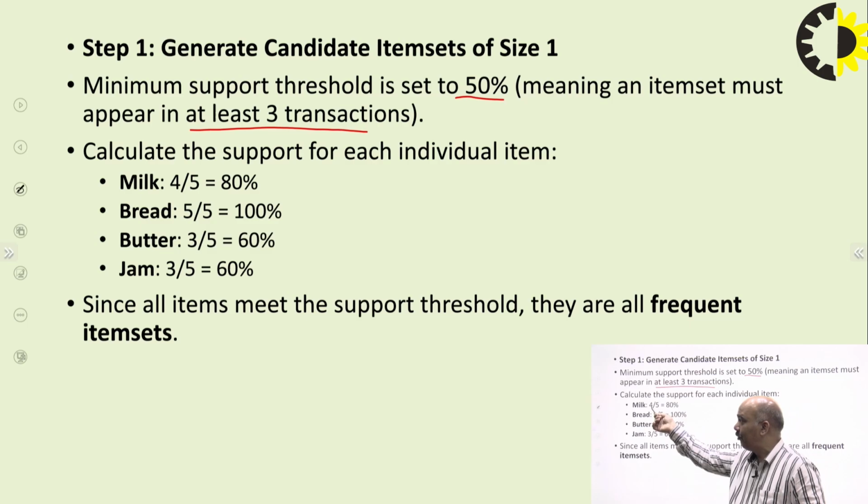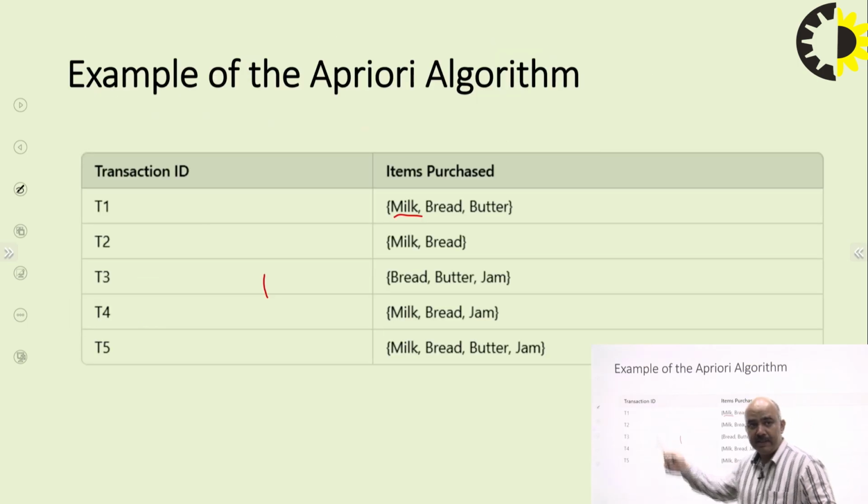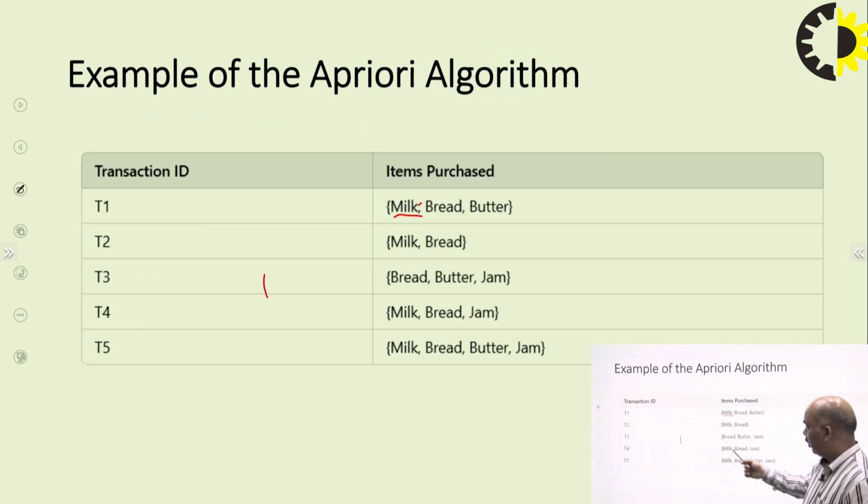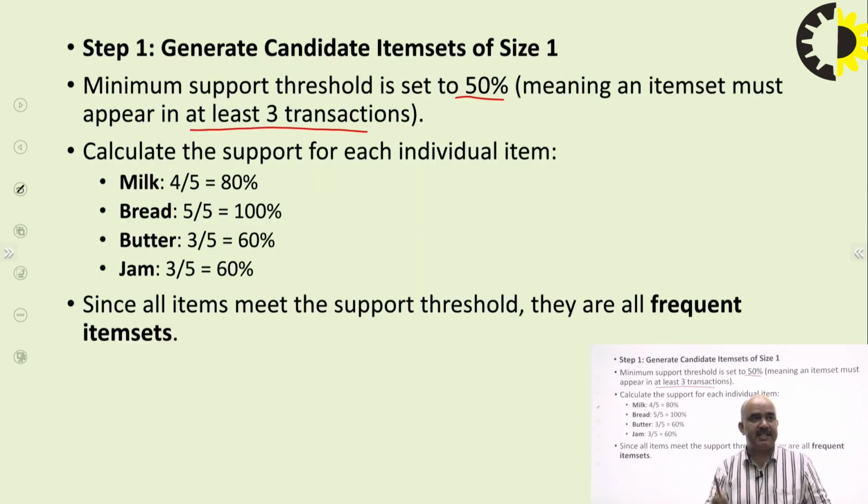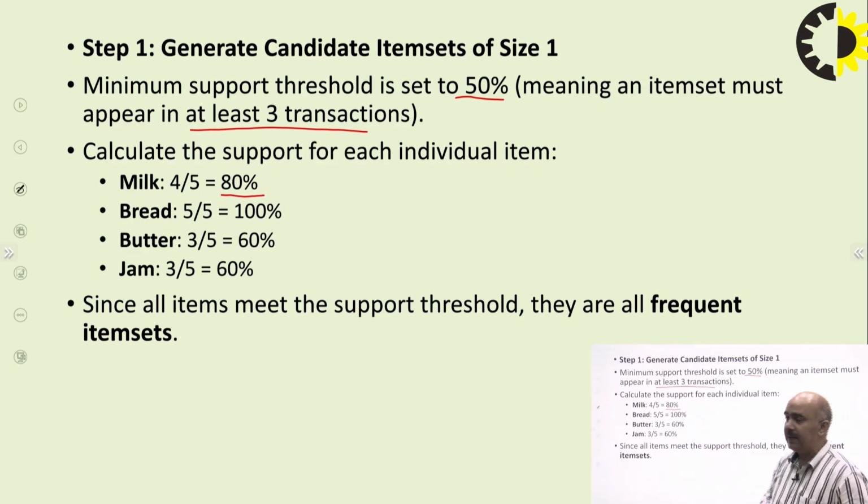Milk, we say, is purchased 4 times out of 5. See here: 1, 2, 3 and 4. 4 times out of 5 transactions it is purchased, so the support value is considered 80%. Bread: 5 in 5, all 5 transactions, so we have 100%. Butter is purchased 3 times, 60%. Jam is also purchased 3 times out of 5, so we say 60%.